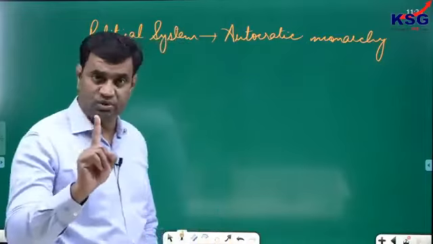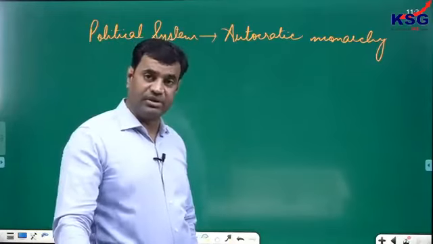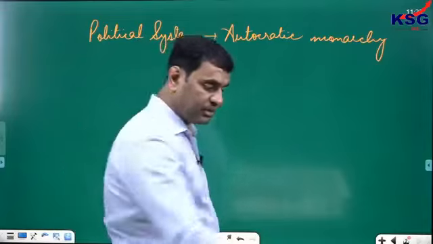So, the one institution is autocratic monarchy. We'll come to several royal families in the 18th century. Change paragraph.